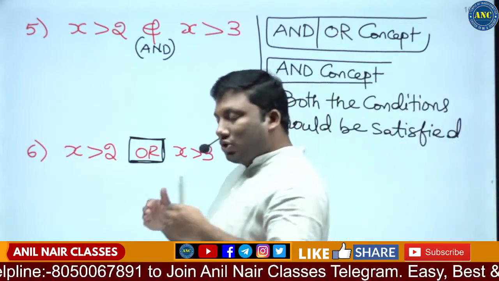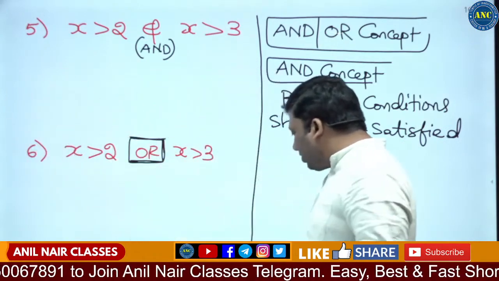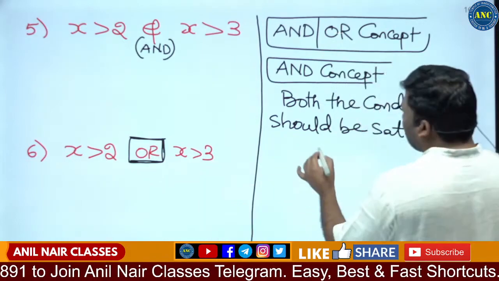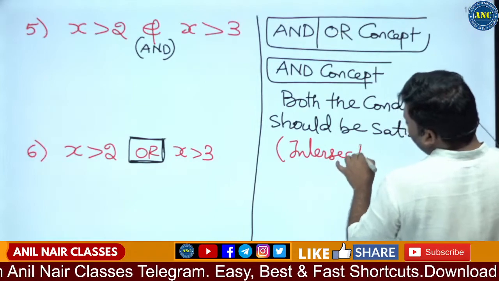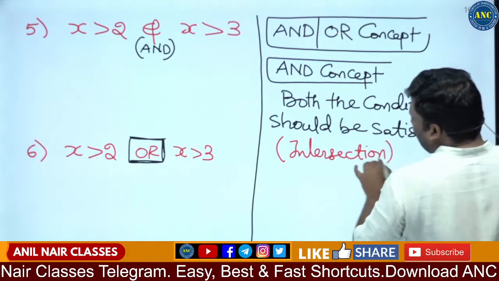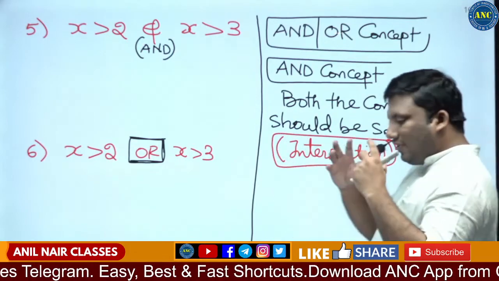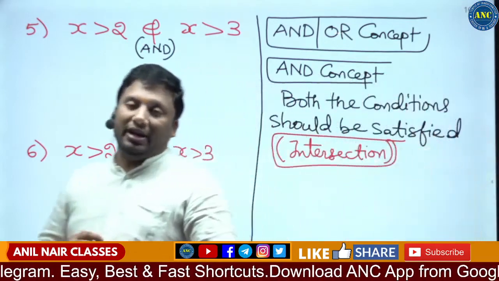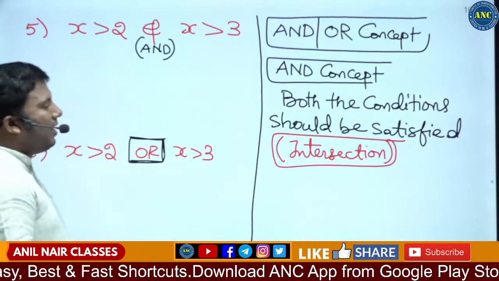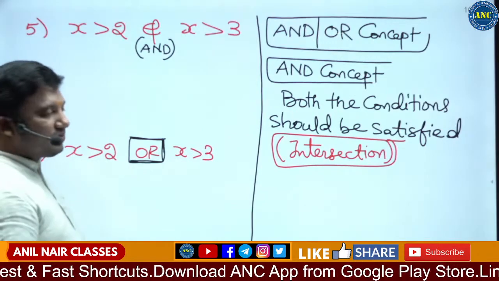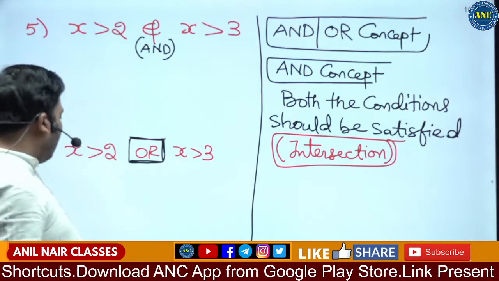And means that it should be present in that set as well as this set. From set theory, this is called intersection. It is present in set A as well as set B. Whenever we say A intersection B, both the conditions should be satisfied. Sir, how do you do it? Listen very carefully, by using a number line.